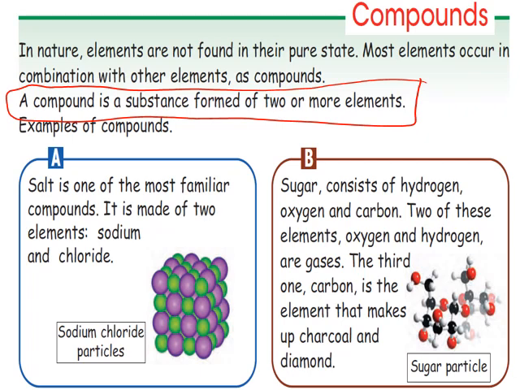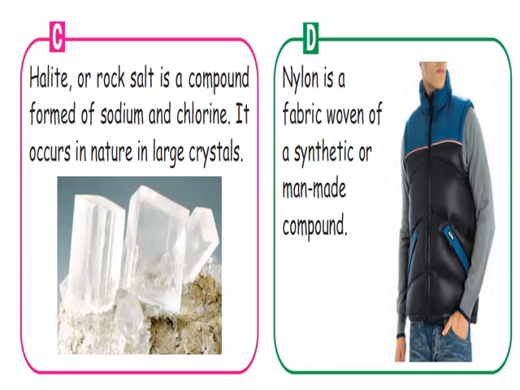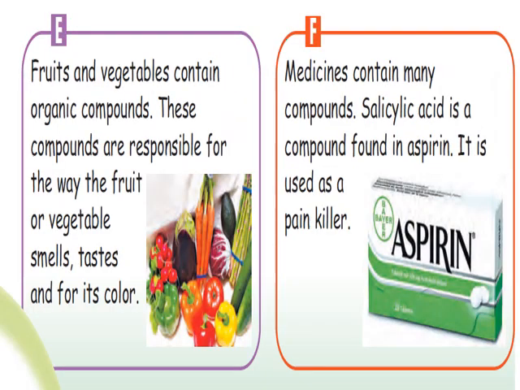Examples of compounds. Salt is one of the most familiar compounds, sodium chloride, NaCl. Sugar, consisting of carbon, hydrogen, and oxygen, is also an example of compounds. Halite, or rock salt, is an example. Nylon is also an example of compounds.